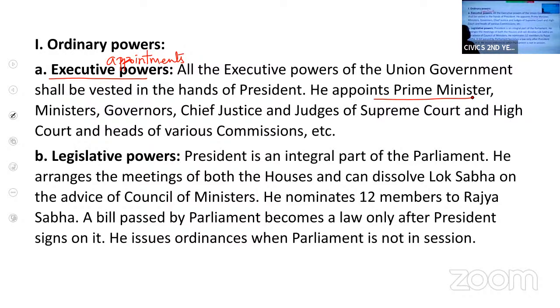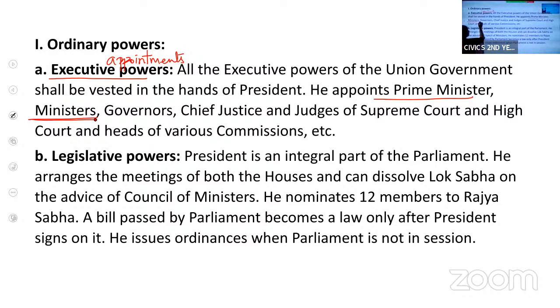Appointing means he administers the oath of office. Then he also appoints the council of ministers, the team of the prime minister. The prime minister will advise the president and the president will appoint the council of ministers.